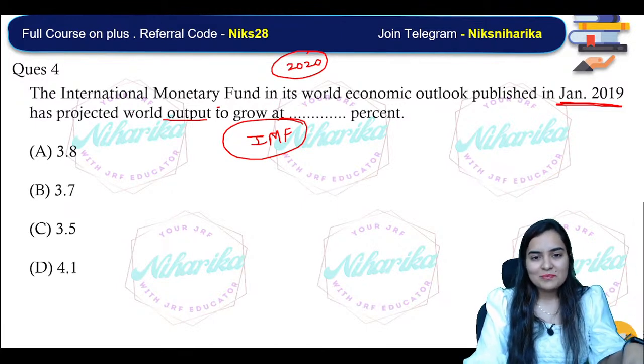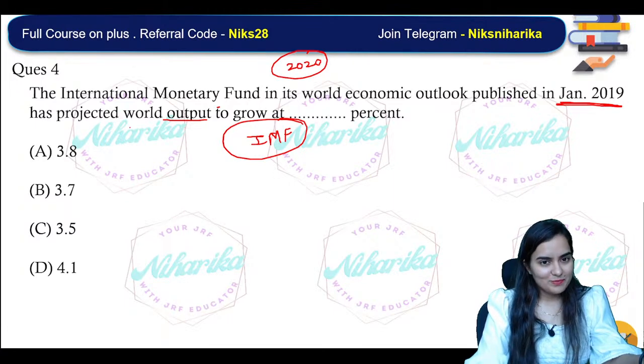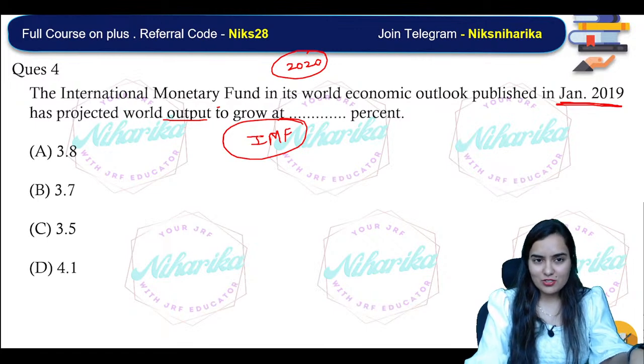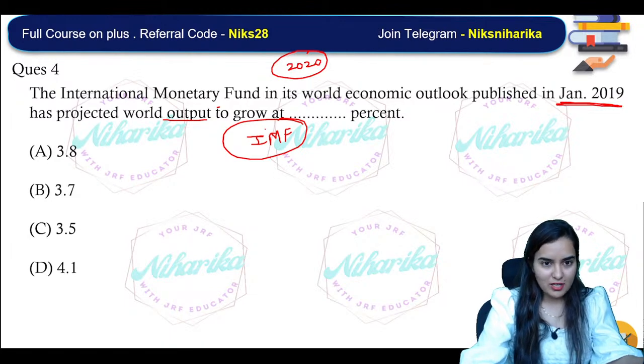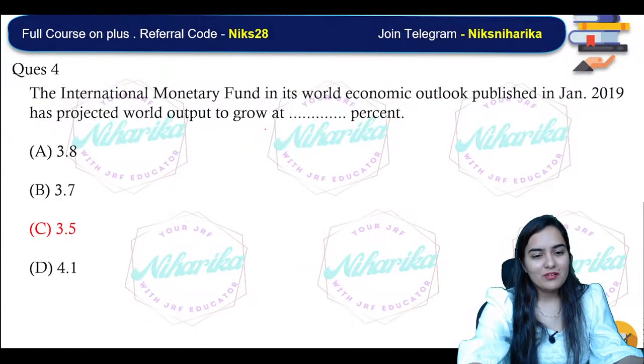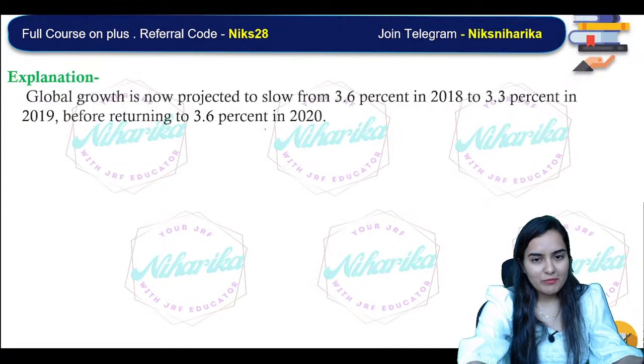They project every 4-5 months, or maybe half yearly or quarterly, what the growth percentage is. So you have to put a random guess. A tukka, wrong. It is 3.5.